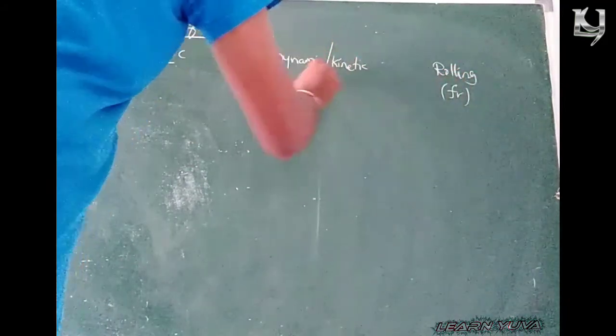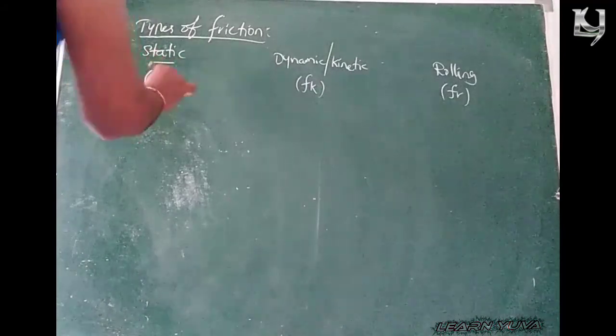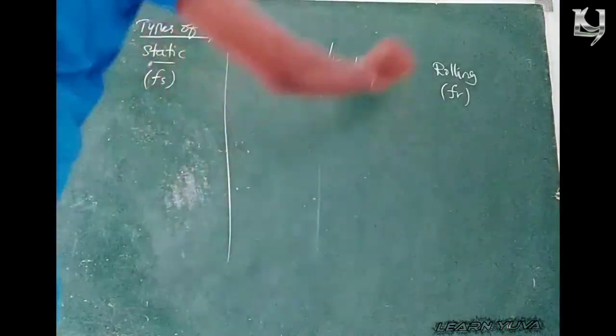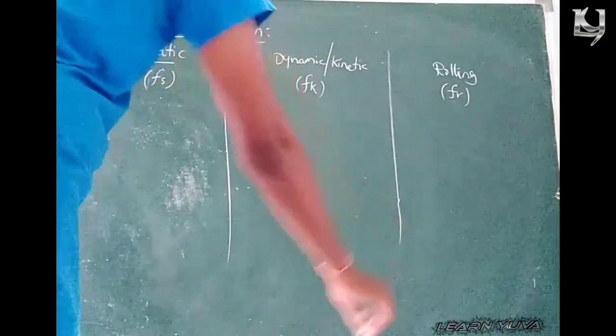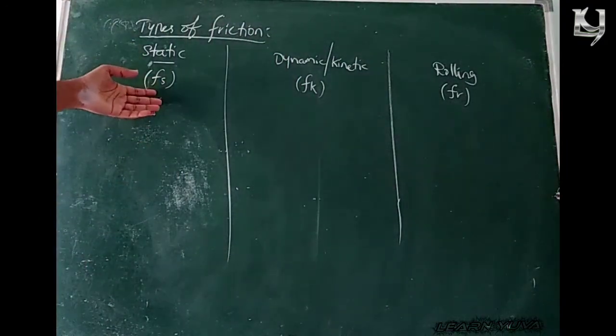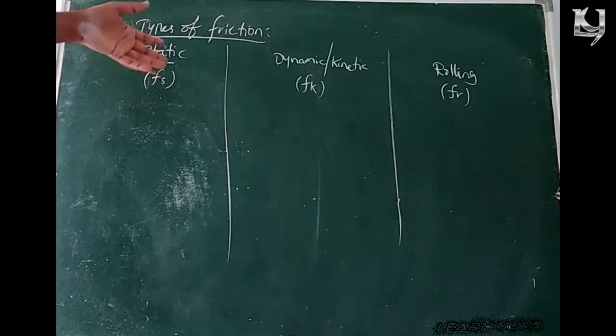FR, FK, FS. Static, dynamic, and rolling friction. By the name itself, you can easily identify in which case which friction is active. Static: whenever the body is at rest, the static friction acts.